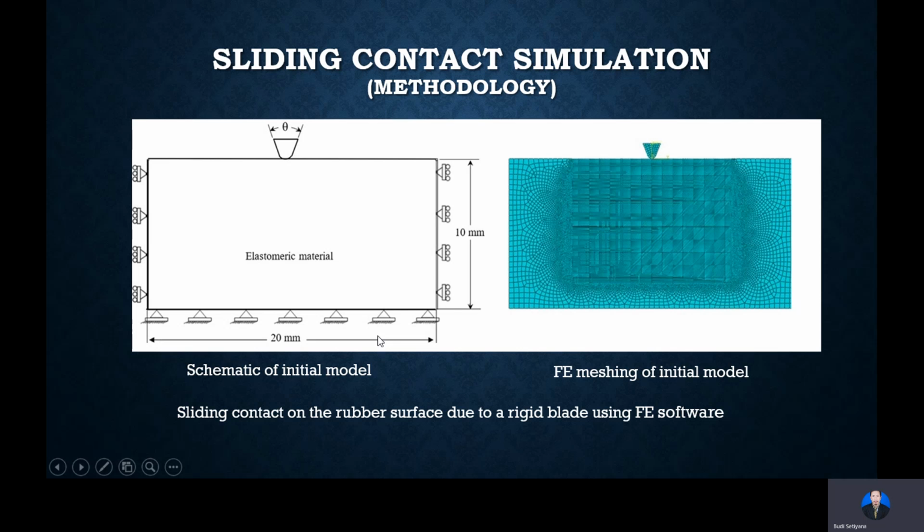For the sliding contact simulation, the left side is the schematic model. This is the elastomer or rubber material, and on top is a rigid plate indenter. The right side presents the finite element meshing of the initial model, before deformation.